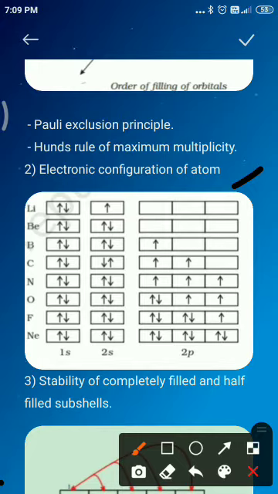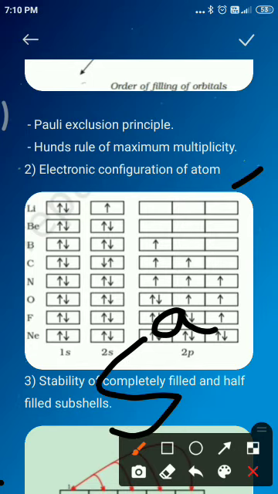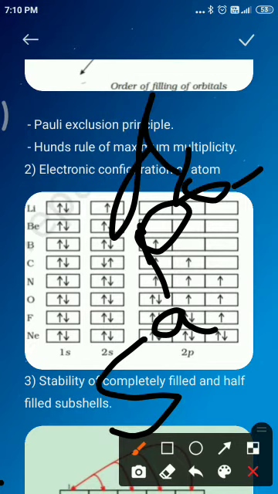If one keeps in mind the basic rules which govern the filling of different atomic orbitals, the electronic configuration of different atoms can be written very easily. The electronic configuration of different atoms can be represented in two ways. One is the notation, s^a, p^b, d^c and so on. These are the notations.